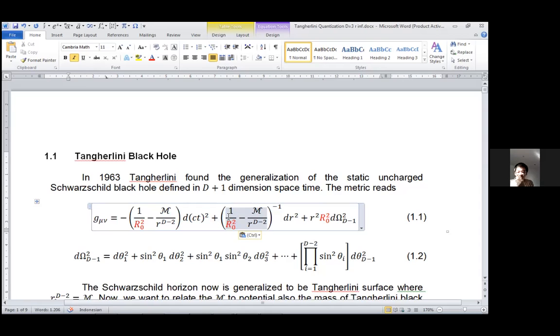Yeah. If you have time, you can also generalize it to any dimension. I see. Yeah, okay, hopefully next week I can report some progress about this calculation. Okay, that's good.